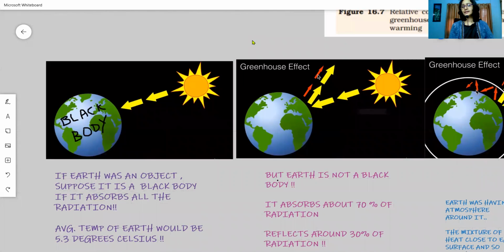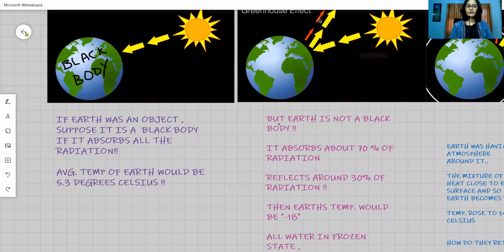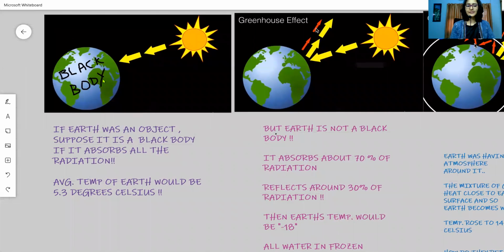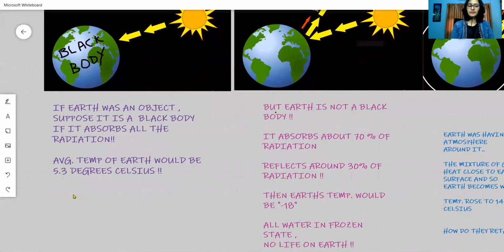To understand the Earth's global warming phenomenon, let's look into certain hypothetical things. If we imagine that the Earth was a black body, a black body which will absorb all the radiation, the visible light is completely absorbed, and that is the reason it appears black in color. If the Earth was a black body, all the light would be absorbed, and the average temperature of the Earth would be 5.3 degrees Celsius.